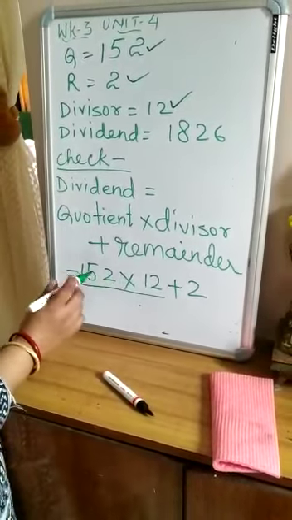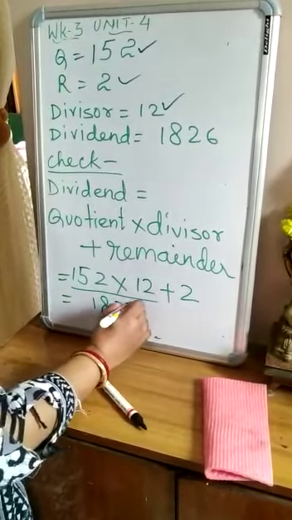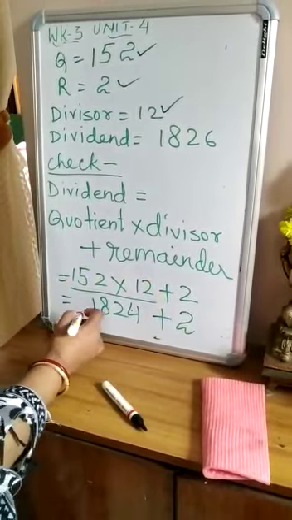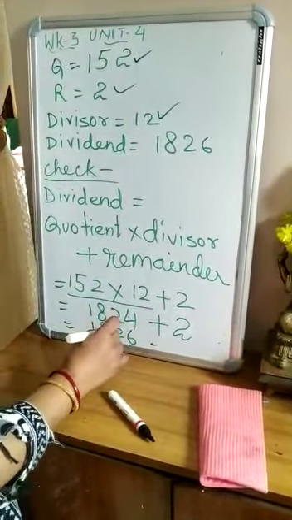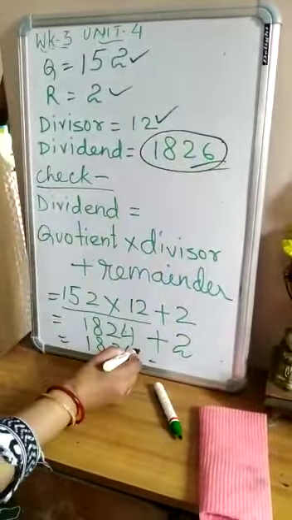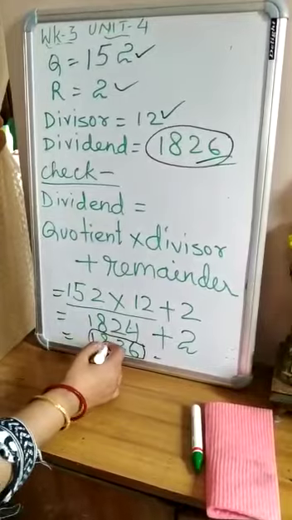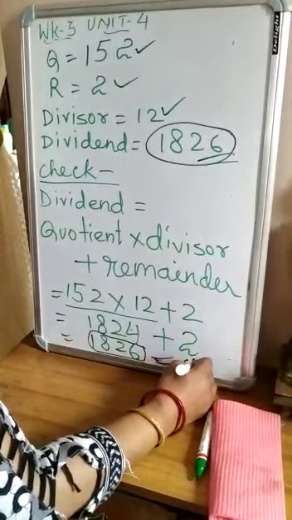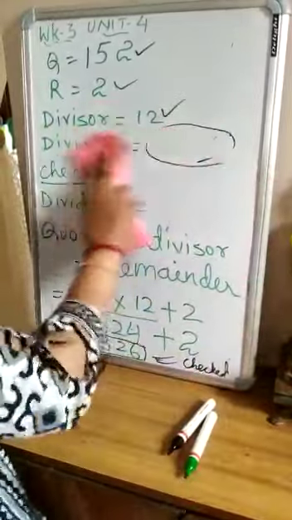Okay. So 152 into 12 is 1824. This will be added with 2. After addition it is 1826. All of you see that this is the dividend, 1826. Here after simplifying this operation we get 1826. It means it is checked. Okay. Now let us take another example.